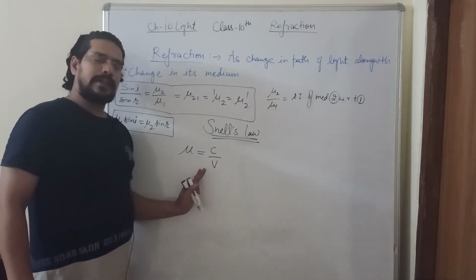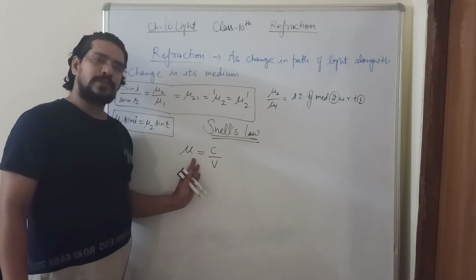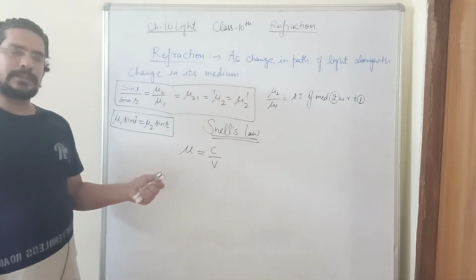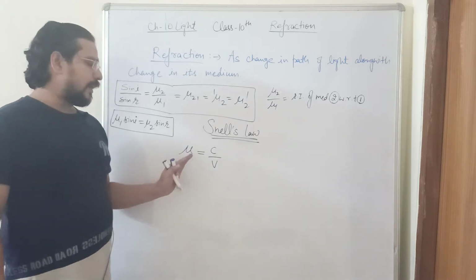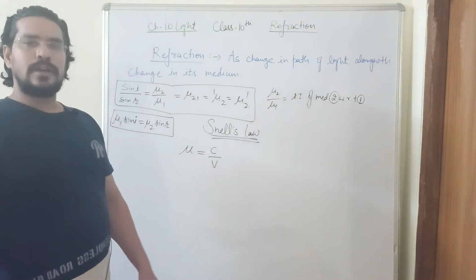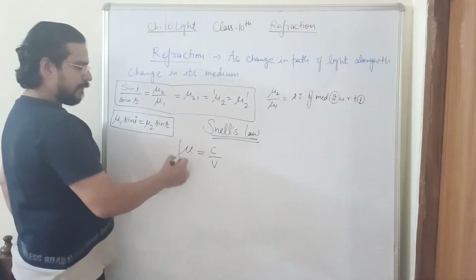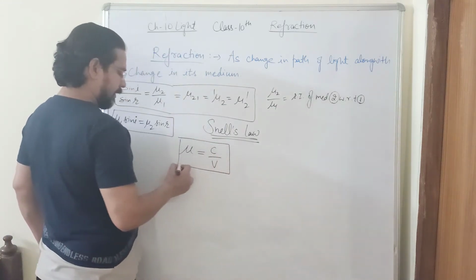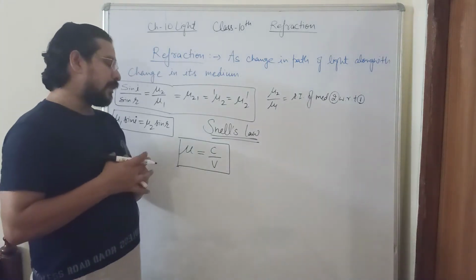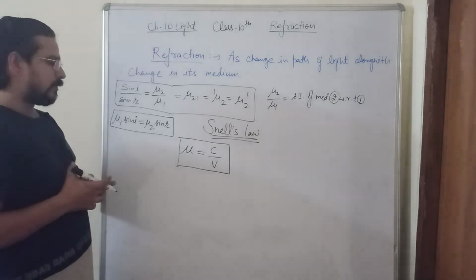For vacuum, refractive index is considered as 1, and for air the value of refractive index is also approximately equal to 1. And for other denser mediums like glass, water, the value of refractive index increases to like 1.5, 1.8, or even 2 or 2 point something for diamond. So this is the definition of refractive index. We can also express it in terms of wavelength, but I'll do it later. If there are numericals based on it, then I'll tell you in your classes.